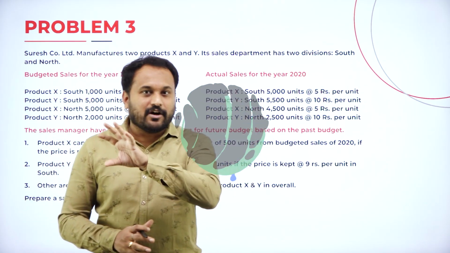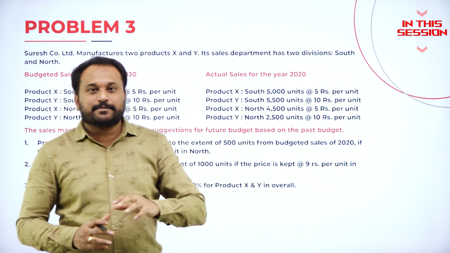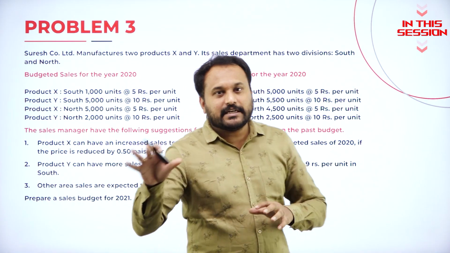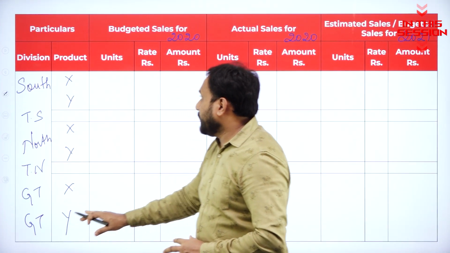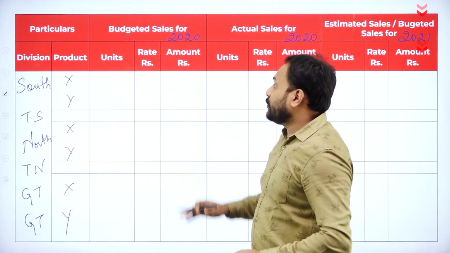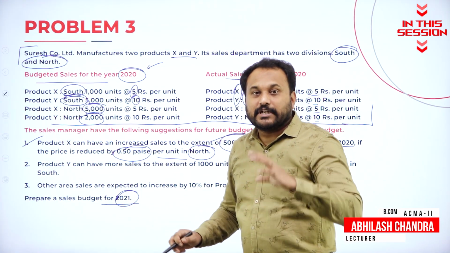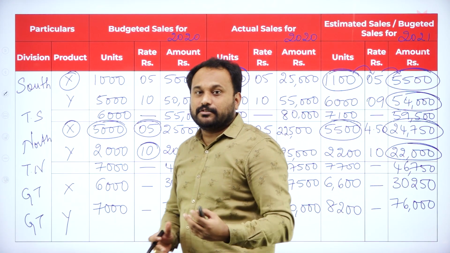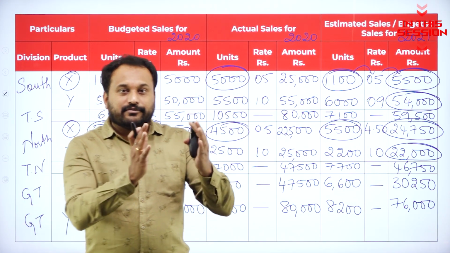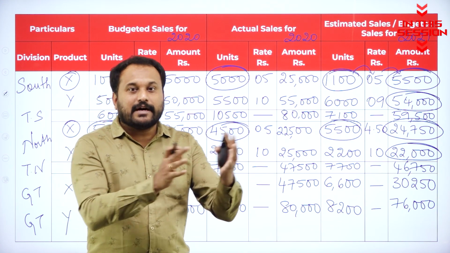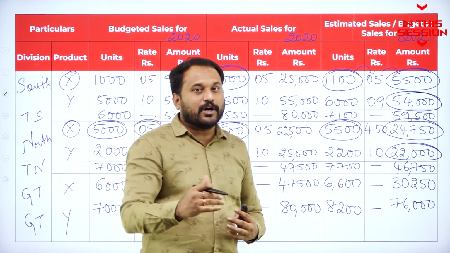So what is the heading of your answer would be? That is sales budget of Suresh Company Limited. Our particular is filled. Now we need to go budgeted sale for 2020. That means product X, they are asking you, that is the North product X. Make your own tabulation. You know how to write a tabulation. The first column is the particulars. In that you have two columns, division and product.